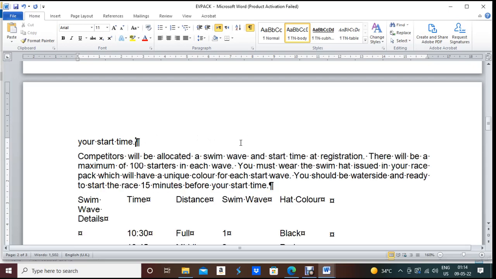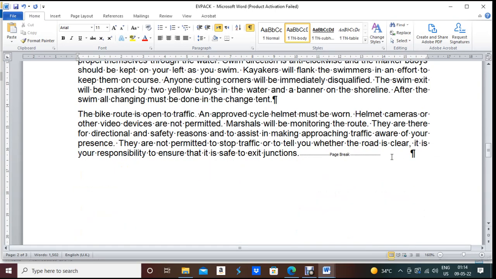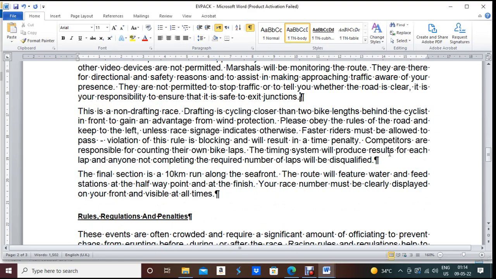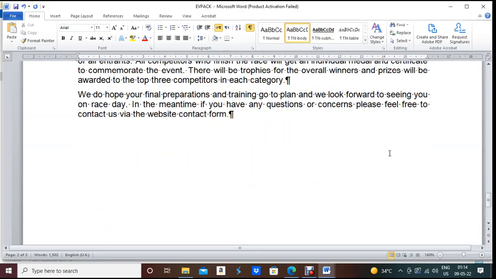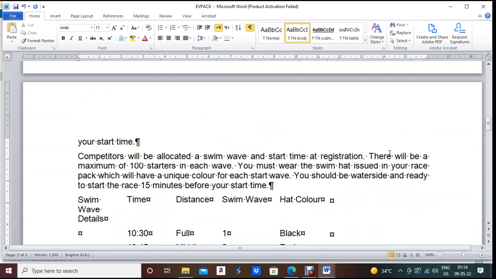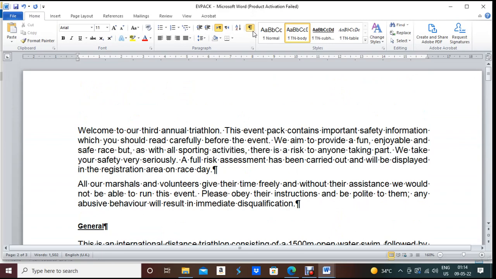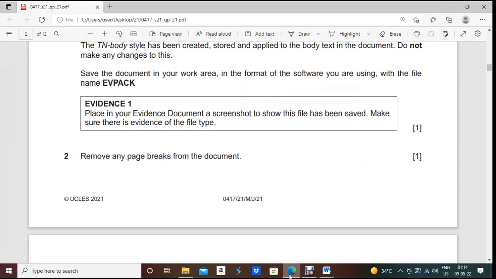So the first page break is deleted, and on the next page we have to search for another one. Maybe 2 or 3 are given, so delete them by pressing backspace. Now check if there are any more. No more page breaks are there. So our page break part is done. We can click here again on the page break button, because our page break work is over. Now next one.